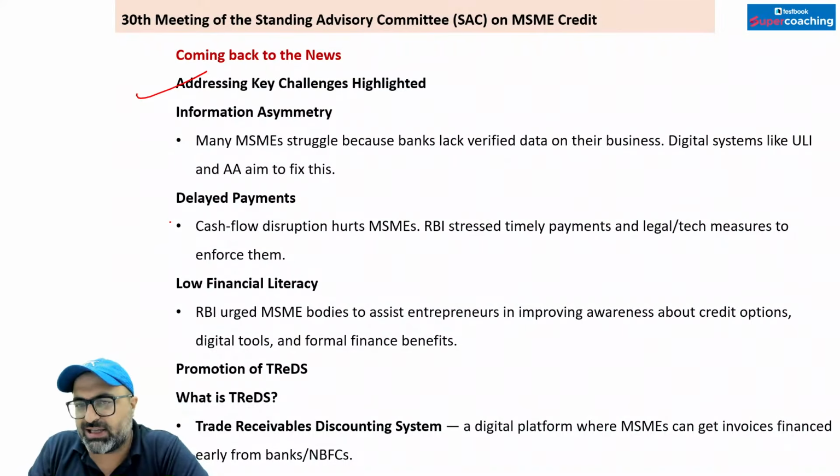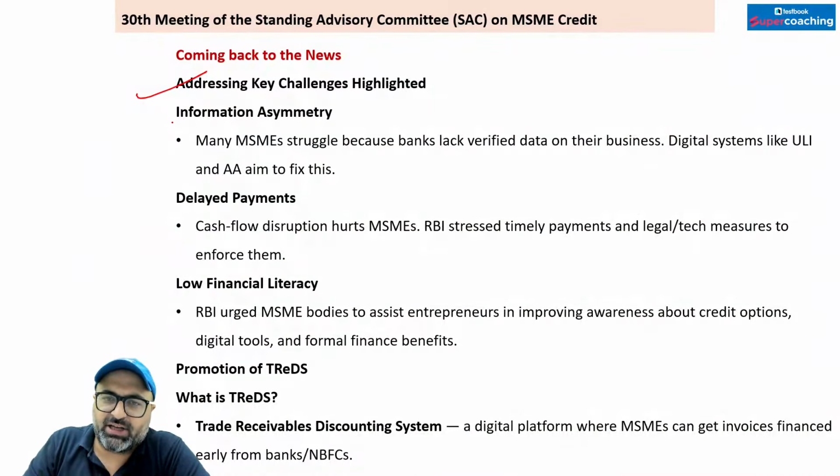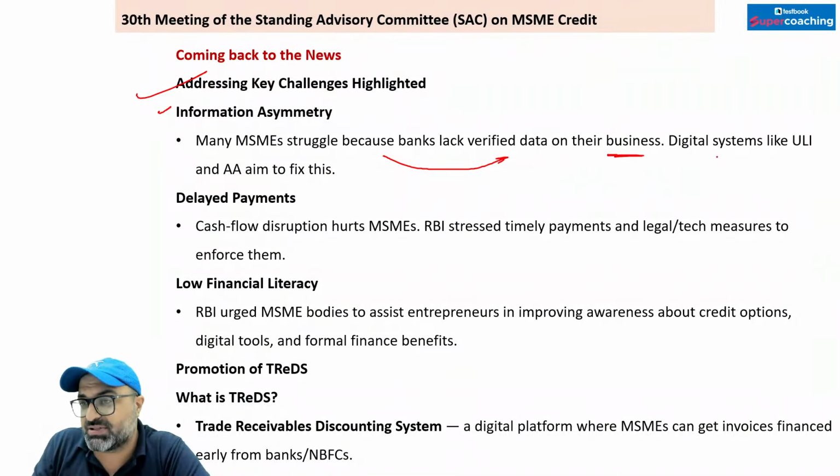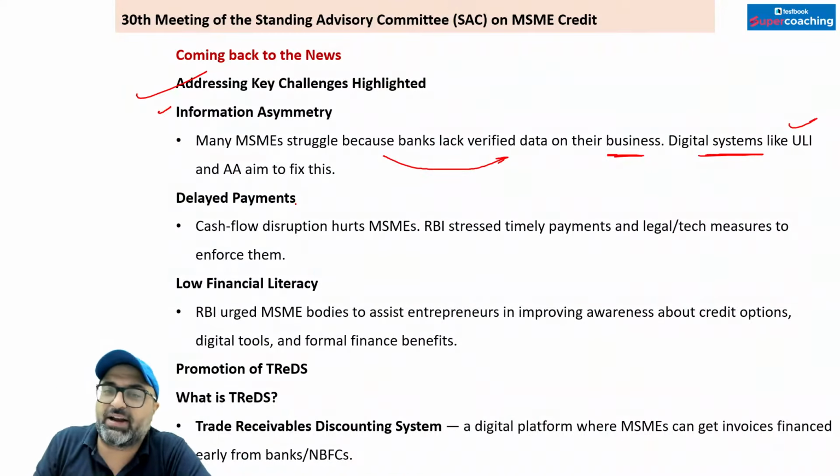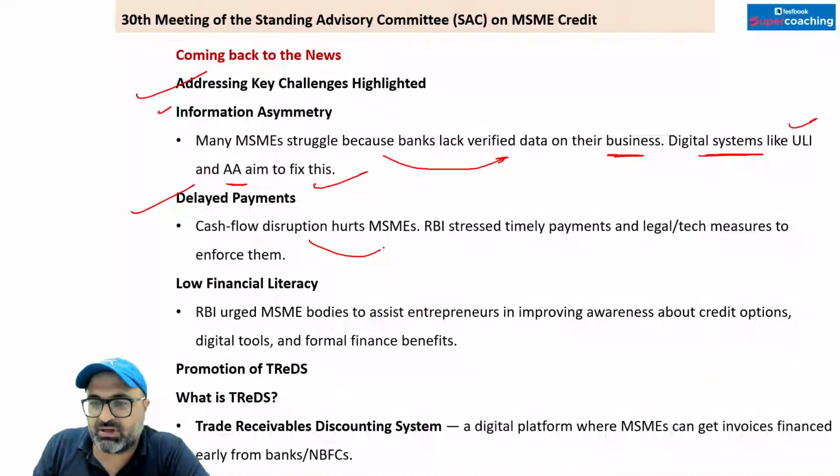challenges. So what are the key challenges which are addressed? Information asymmetry. Many MSMEs, they struggle because banks, they lack verified data on their business. So digital systems like unified lending interface, as well as account aggregator, they are basically set up by RBI to fix this. Delayed payment, cash flow disruption hurts MSME a lot because MSME already it's operating on low working capital.